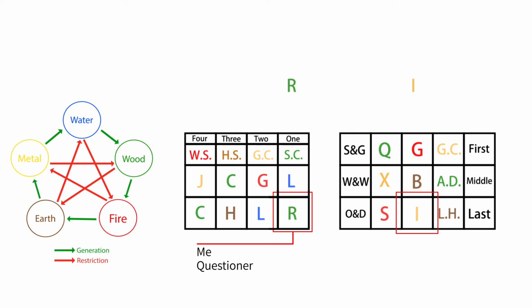According to the relationship between generation and restriction of the 5 elements, metal restricts wood, so I restricts R. So the relationship of the 6 relatives between I and R is called the officer and the demon. I abbreviated it as O and D. Why did the ancient Chinese name this relationship the officer and the demon?